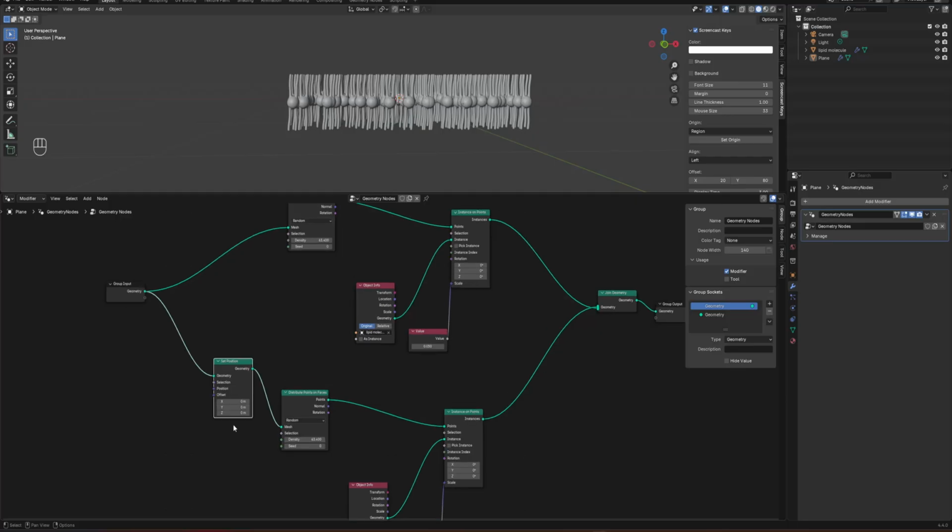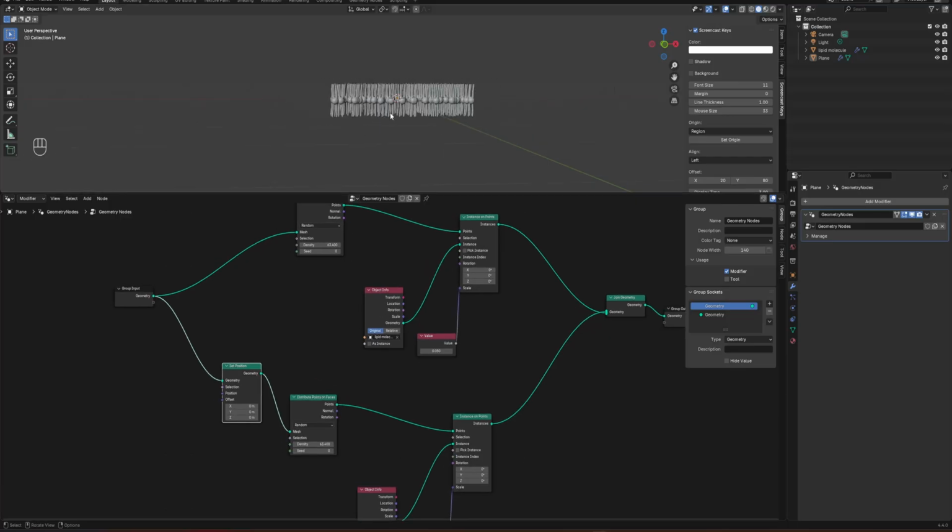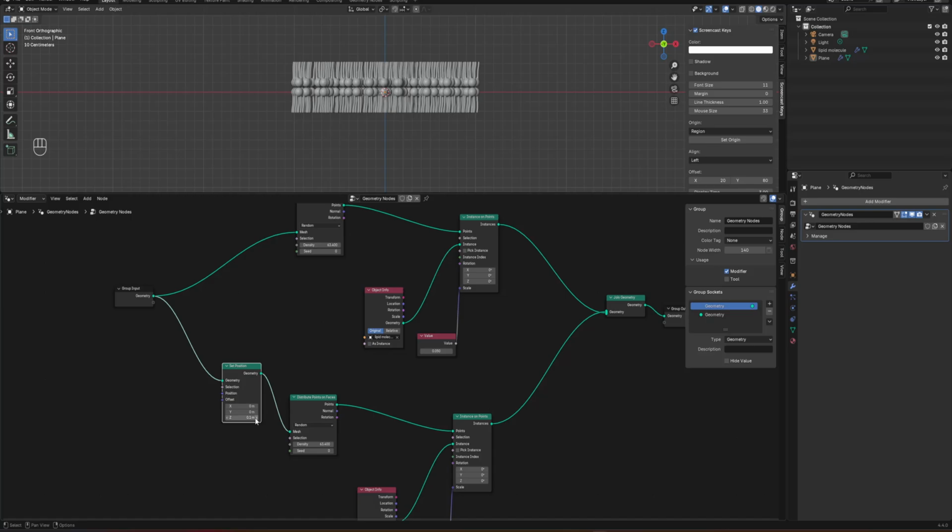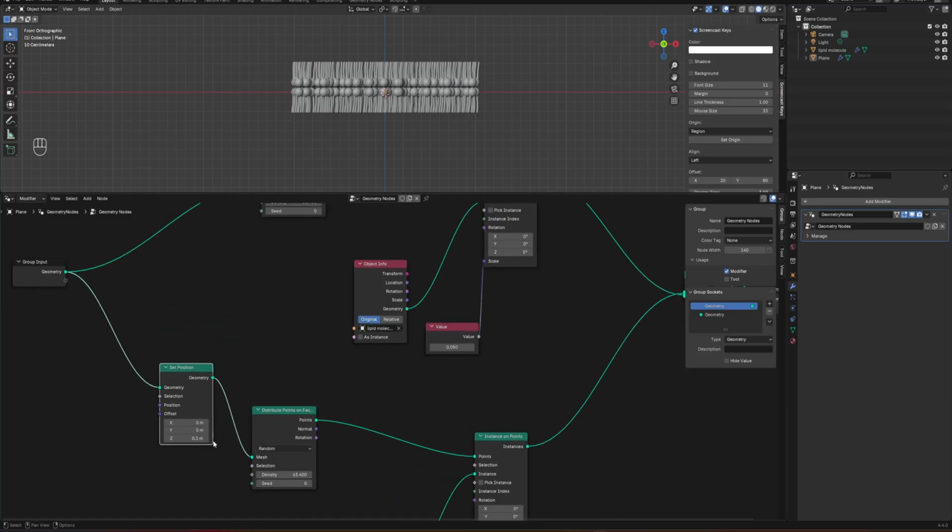Then you can simply adjust the value in z, because you can move these in z up or down. If I change this z value, you can see how it moves. Okay, so what I need is something like this. You can give something like minus 0.045 or something like that.